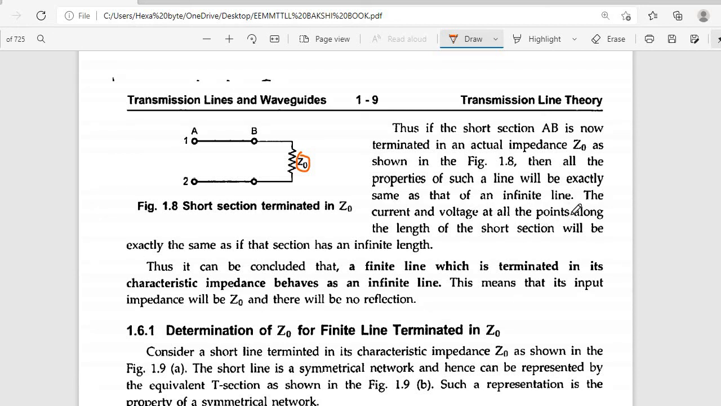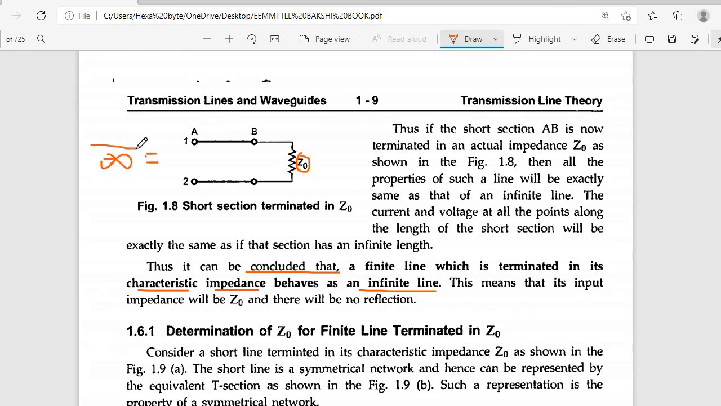So the current and voltage at all points along the length of the short section will be exactly the same as if the section had infinite length. What is the conclusion? A finite line which is terminated in its characteristic impedance behaves as an infinite line. So this short line also behaves like an infinite transmission line.